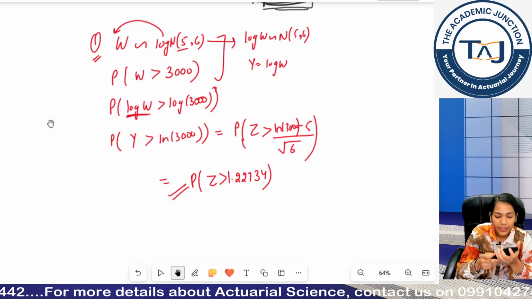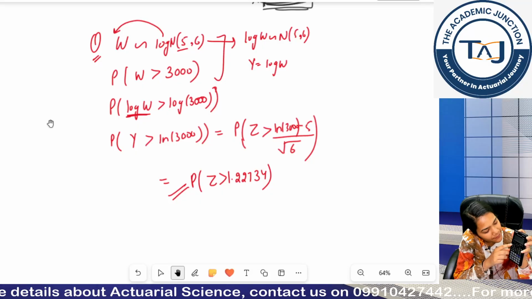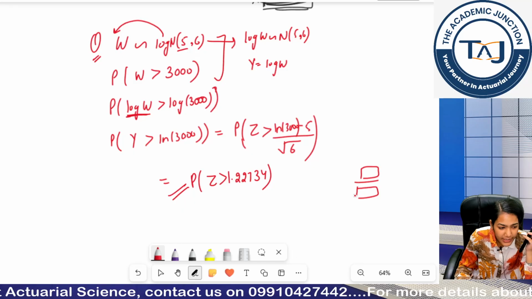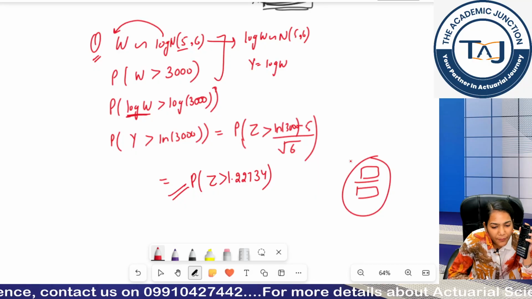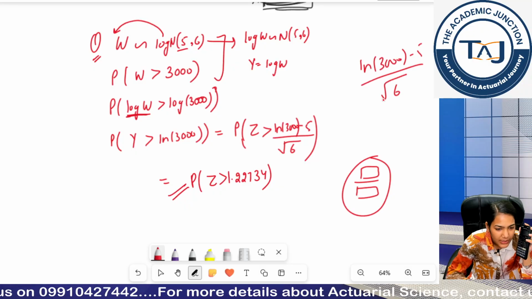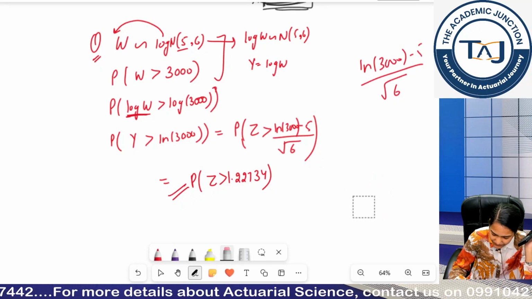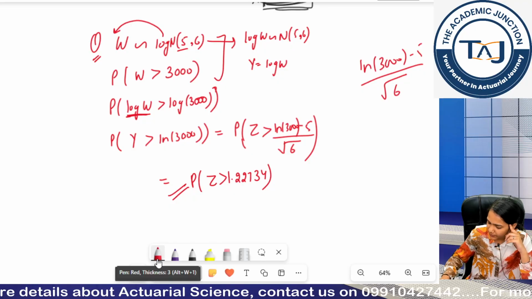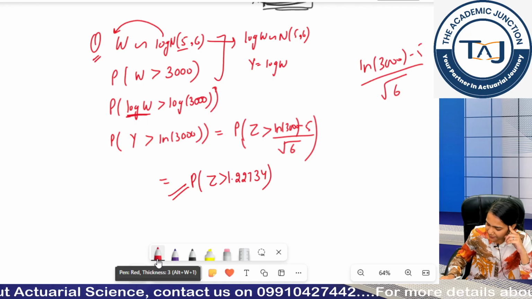Look, guys, for the calculator, in the left side of your calculator, you have something in this fraction format. Click on this, then put in whatever my fraction is. My fraction is ln of 3000 minus 5 by root 6. Now put in using this side. Now try and tell me if you are getting the same answer.